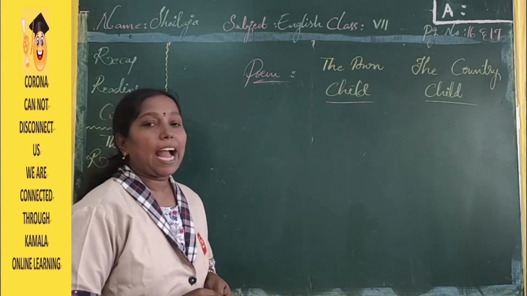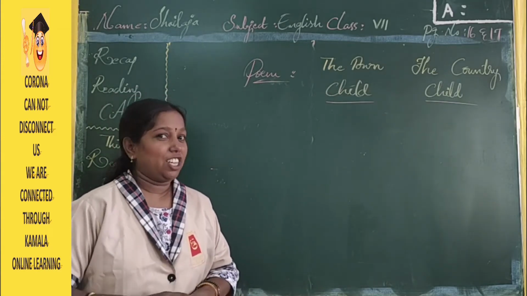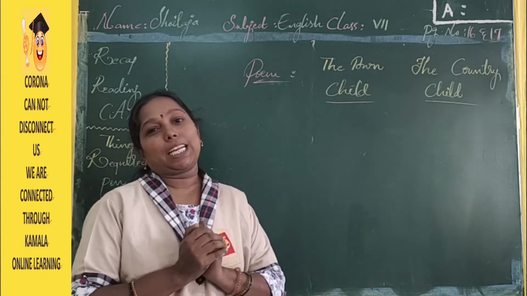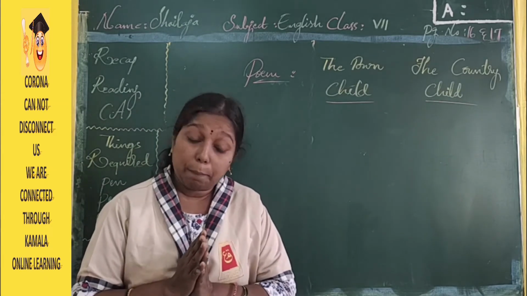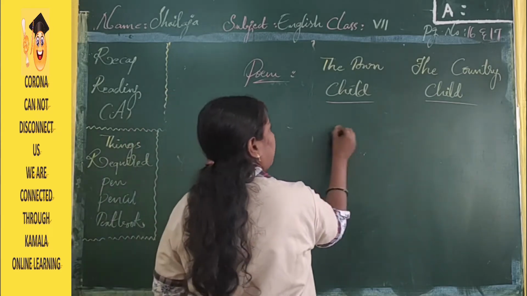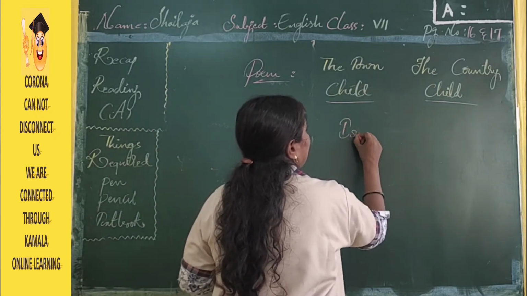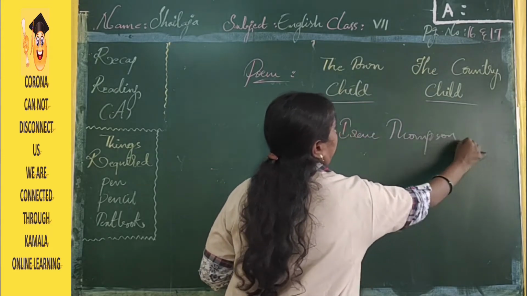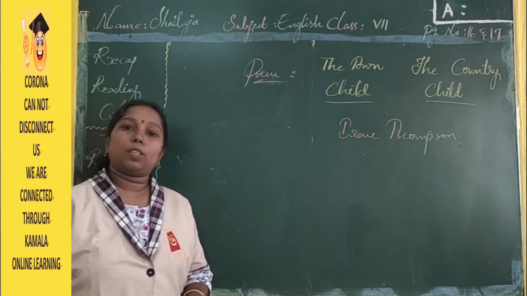Okay, the town child and the country child. Actually, first of all, lesson unit 1. Our first lesson is the town mouse and the country mouse. Now, the poem here in this one, the poet's name is Elaine Thompson.